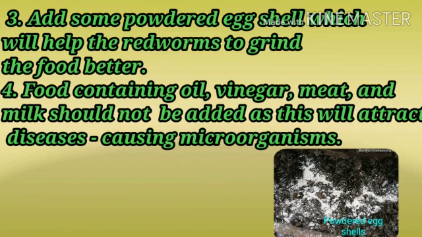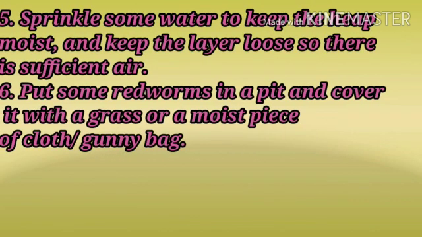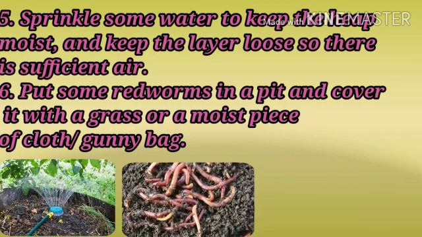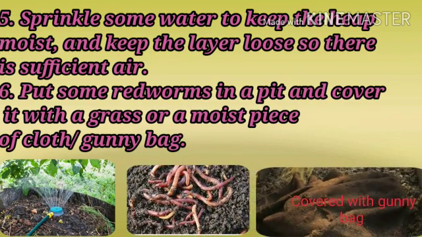Food containing oil, vinegar and meat should be avoided as it will attract disease-causing organisms. Sprinkle some water to keep the heap moist and keep the layer loose so it gets sufficient air. After that, add some redworms in the pit and cover it with a moist gunny bag.